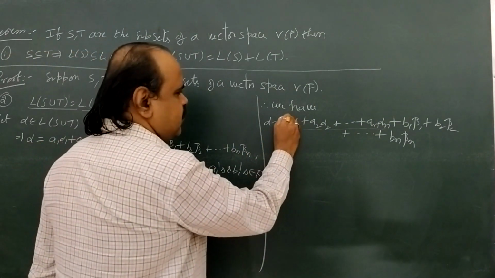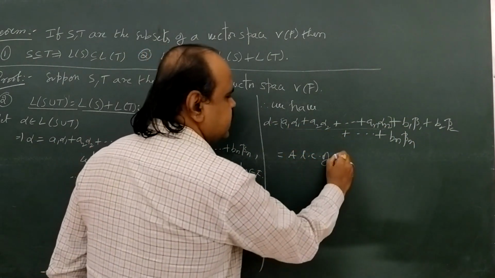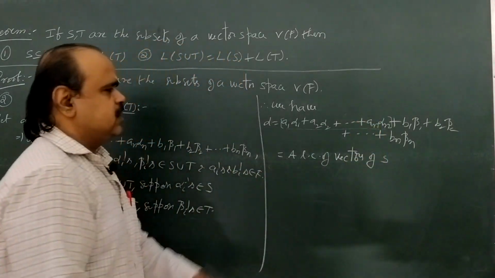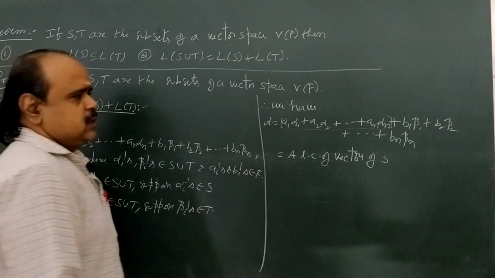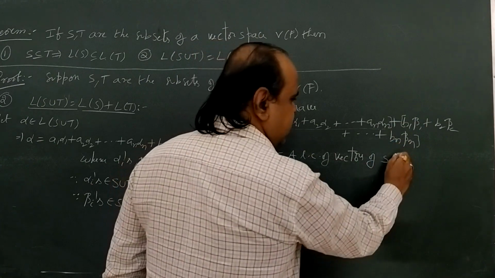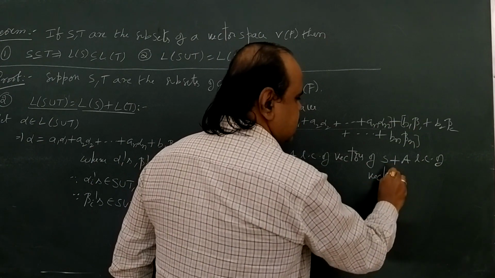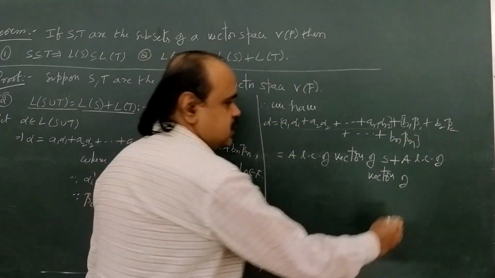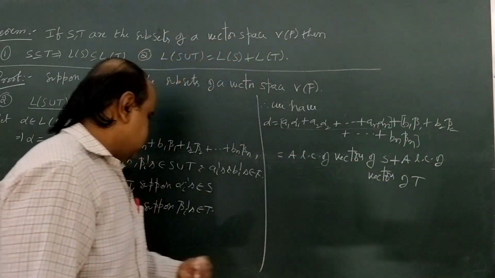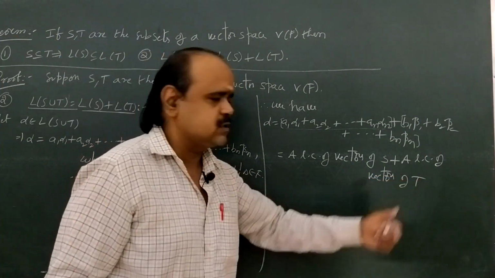So, from A1 alpha 1 to An alpha n, it is a linear combination of vectors of capital S. Why? Because here alpha i's belongs to capital S. Now, come to the second part. From B1 beta 1 to Bn beta n, it is a linear combination of vectors of capital T. Why? Because in the second part the vectors are betas, and here we treated beta i's in capital T. That's why it is a linear combination of vectors of capital T.